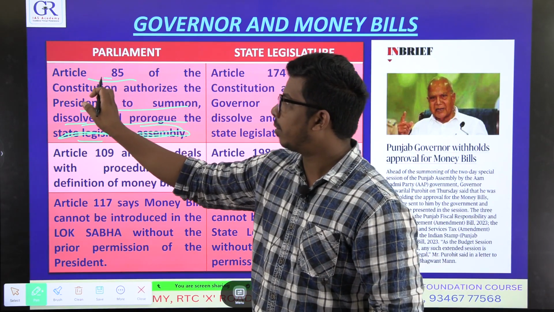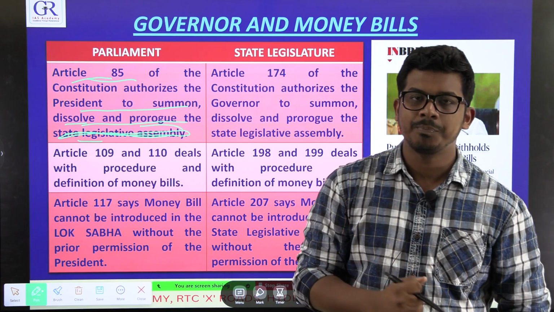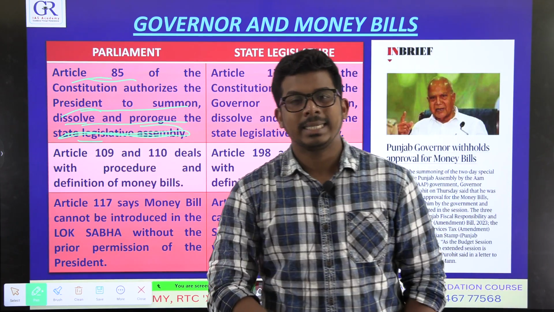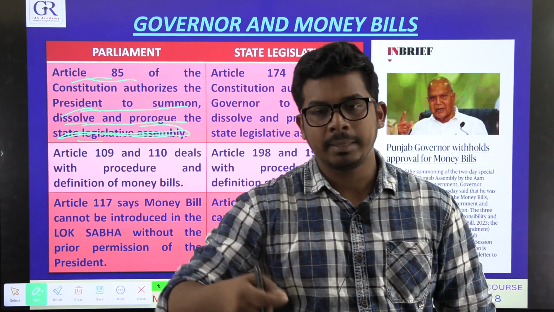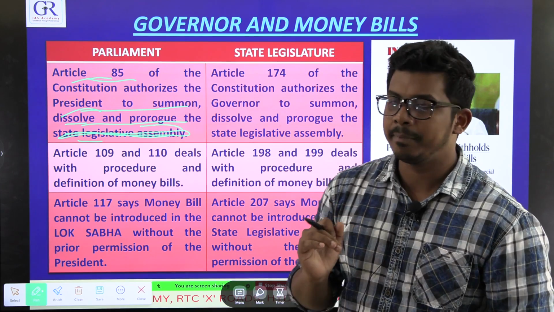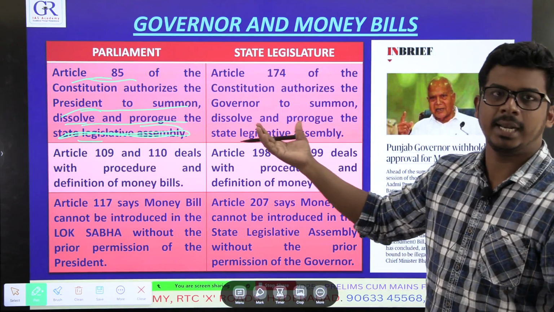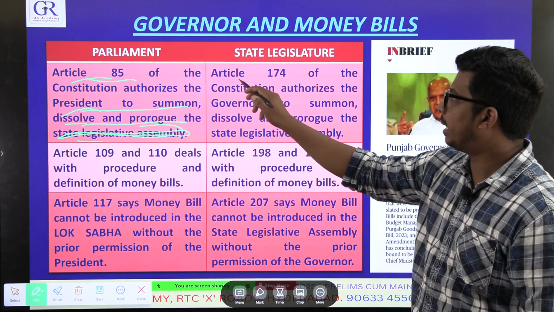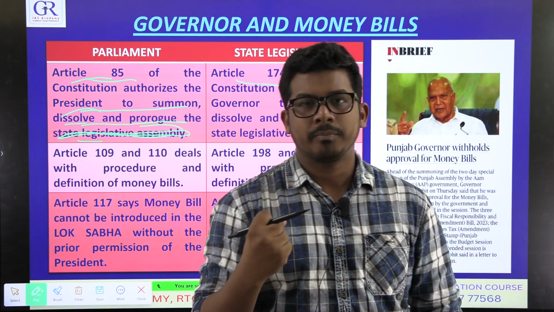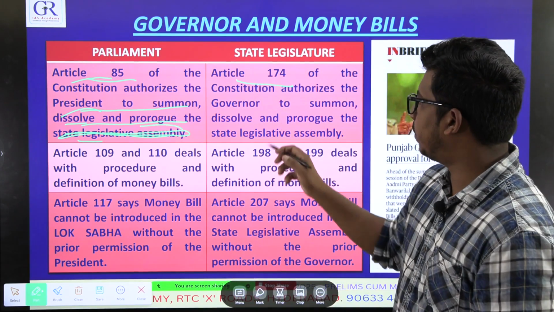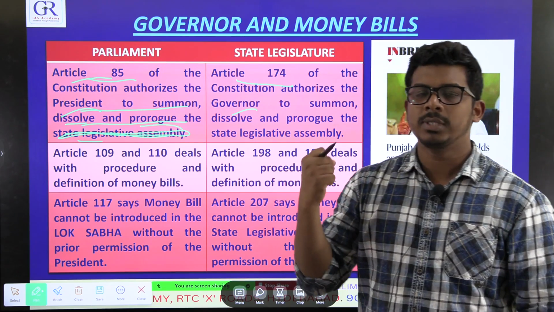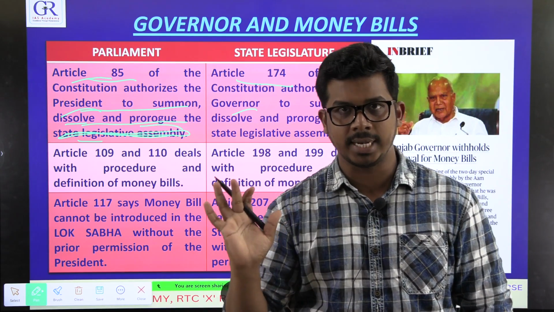So under Article 85, the power of calling a session of the parliament is nominally the president's, but in practice it is the power of the council of ministers headed by the prime minister of India. Same at the state level, Article 174, the power of calling the state assembly session is with the governor nominally, but in reality it is in the hands of the council of ministers headed by the chief minister of the state.